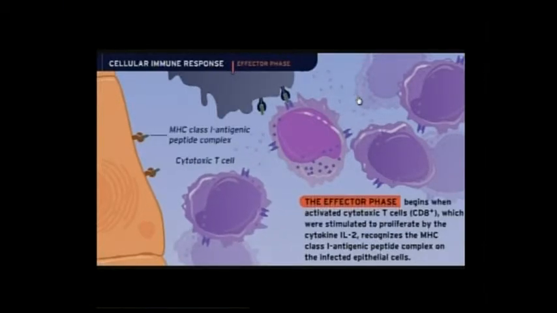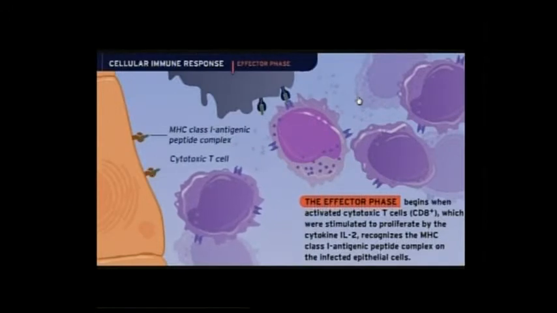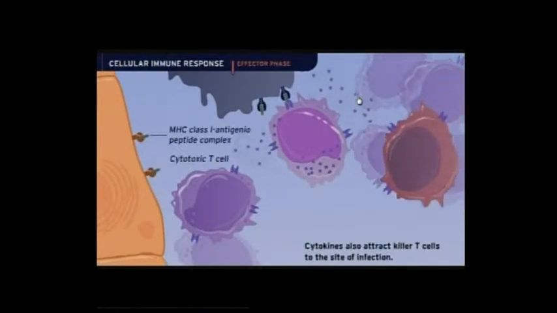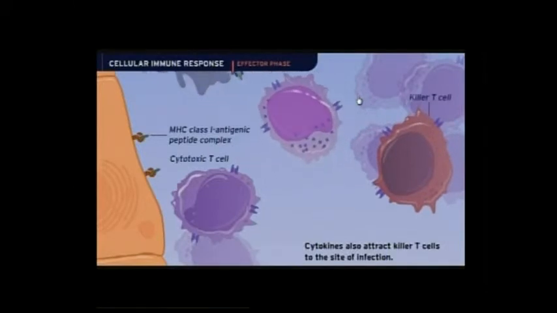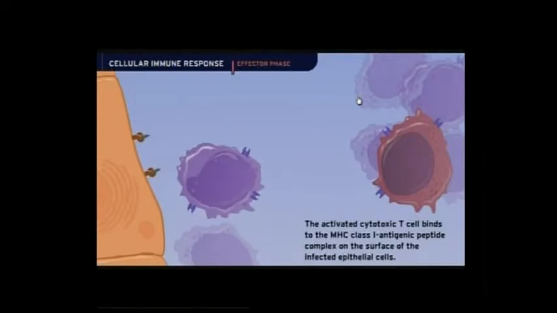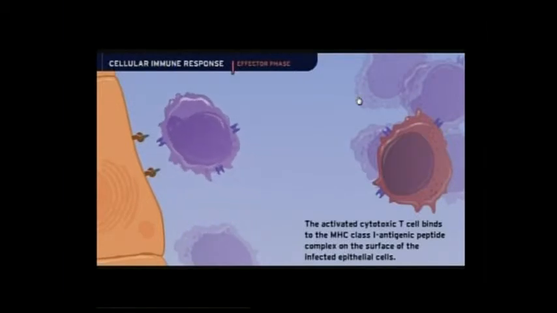That phase or that process is called the effector process or effector phase. Effector means the end product of this cell mediated immunity that directly interacts with the infected cells in the form of cytotoxic T cells. After that, it also stimulates the production of natural killer cells.